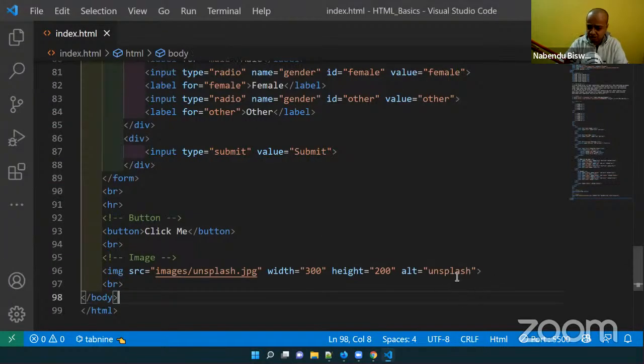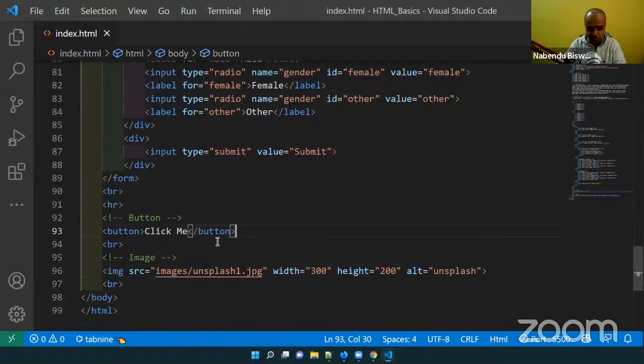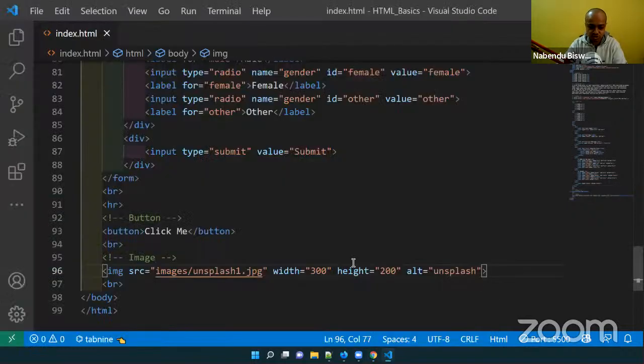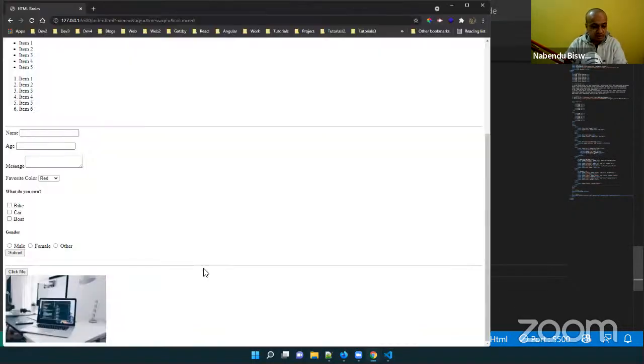But what is this alt tag? It is the alternative. Suppose for some reason this image is not being shown, maybe the internet is off on the mobile I'm using, so the image cannot be shown. Maybe the developer had made some mistakes. So I've written unsplash1, and there is no image like unsplash1. So see, unsplash has been shown. Whatever name you give, it will be shown. Save it, and the image is shown again.